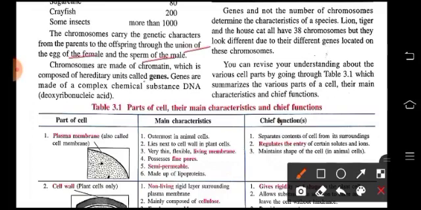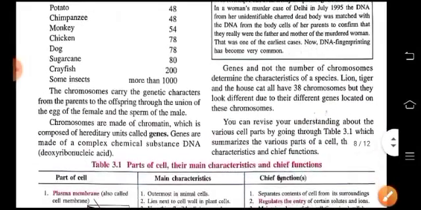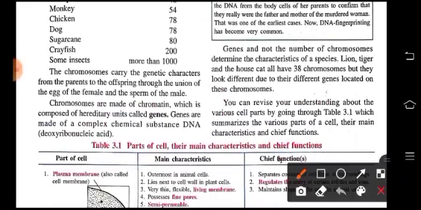Now the unit is known as genes. These genes are made up of a complex chemical substance known as DNA or deoxyribonucleic acid. These genes determine the characteristics of the species. Like lion, tiger and house cat, they all have 38 chromosomes, but they do look different due to their different genes located on these chromosomes.